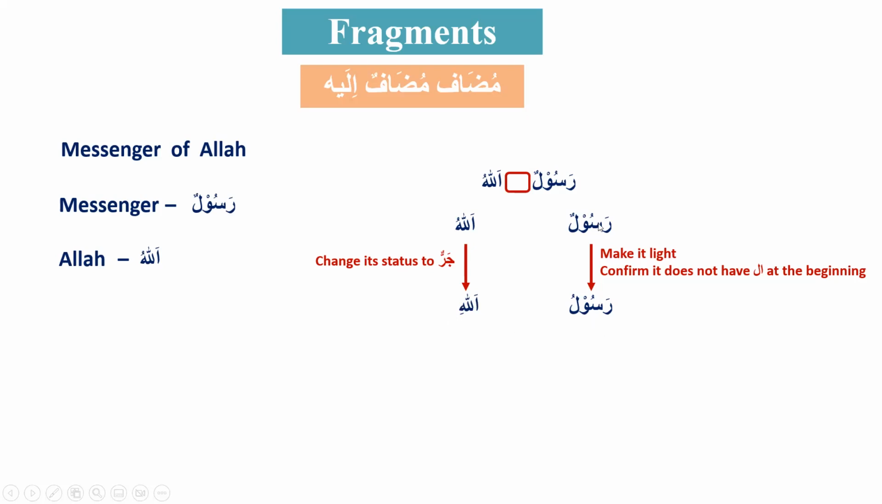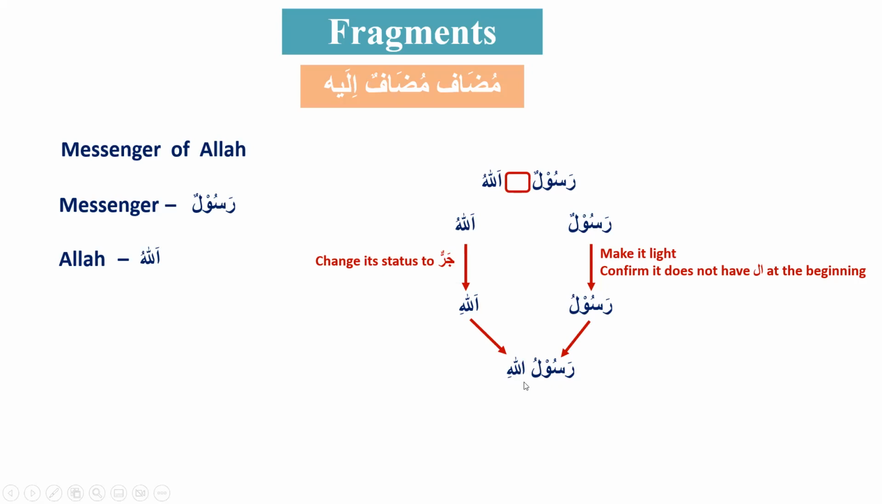So far we have changed the first word, made it light, and confirmed that it doesn't have al with it. If it had al with it, we would have removed it. And we made one change to the second ism, and we made it jar. So after these changes, these words are ready to be put back together. So I will put them back together. Now you see the first word is light. There is no al with it. And the second word is in jar status.